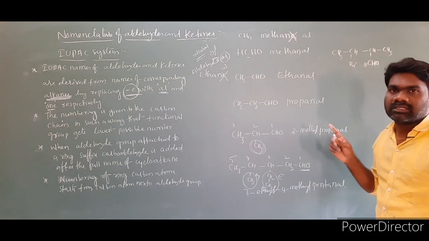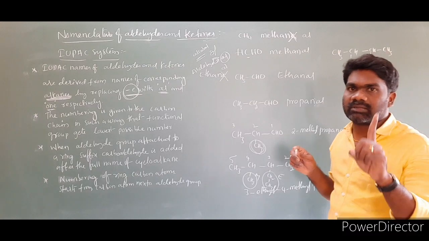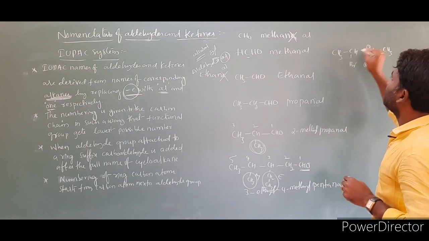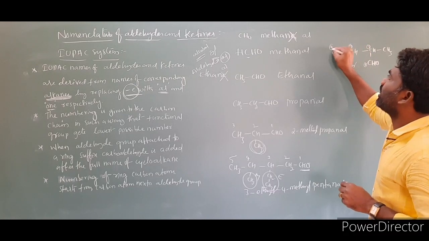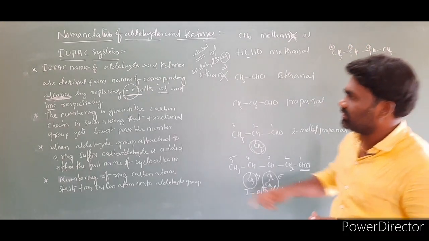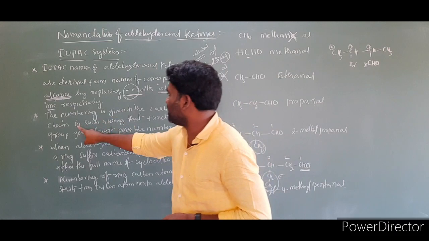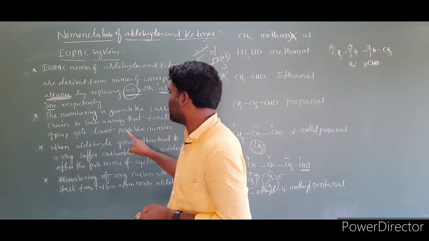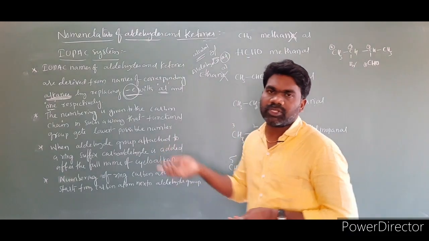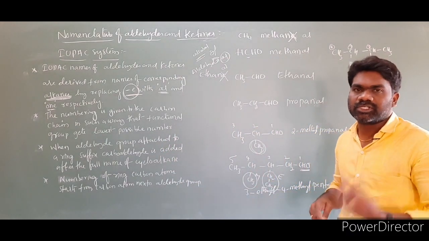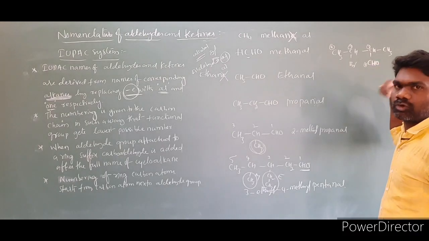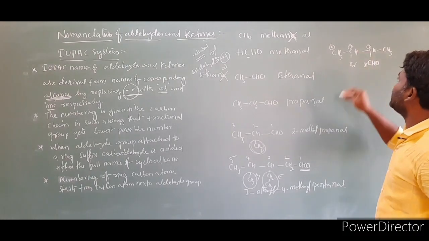I already said the functional group containing carbon, that carbon is number 1 always. This is number 2, number 3, number 4. We have to select the longest carbon chain. Numbering is given to the carbon chain in such a way that the functional group gets the lowest possible number. Then what is the name of this compound?